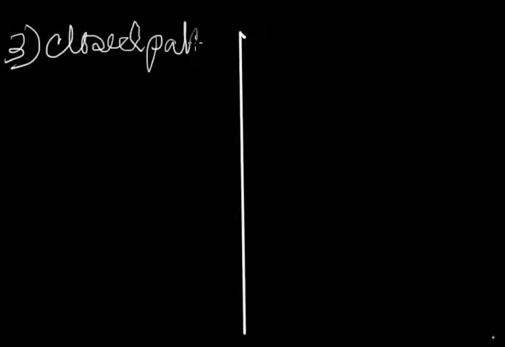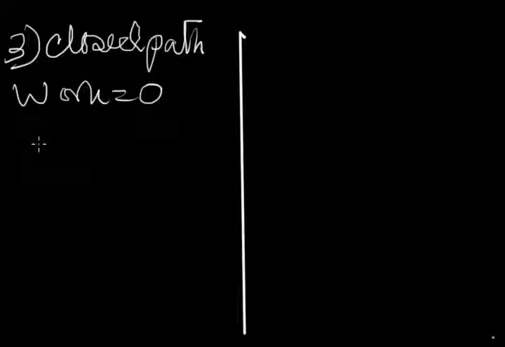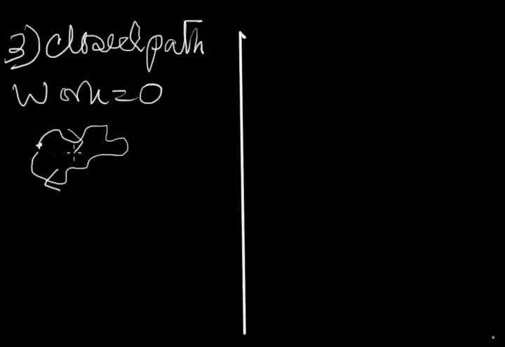Now, the third point, as we can discuss here, is that the work done in a closed path is zero. So the closed path work is zero. That implies that the work is based on displacement. So you start from here, you go on various paths, and then you come back to a particular point. In this closed path, the work done becomes zero as the displacement is zero.